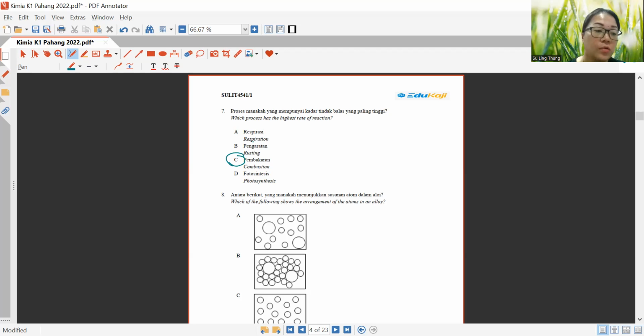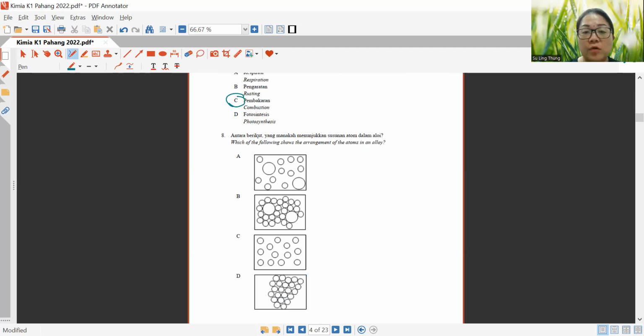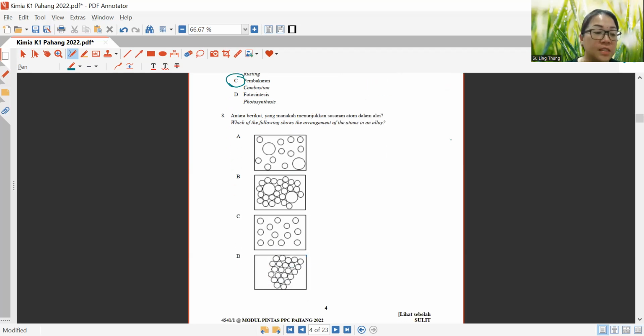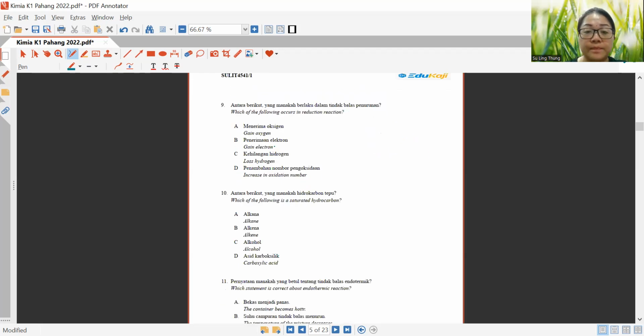All right, now let's look at question 8. Which of the following shows the arrangement of the atoms in an alloy? Alloy means it has more than one type of atom. Normally, if you have a foreign atom like that, this is what you call an alloy. That is why your answer for question 8 is B. B for boy.